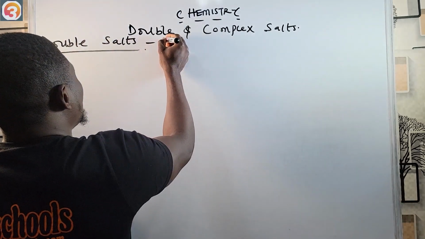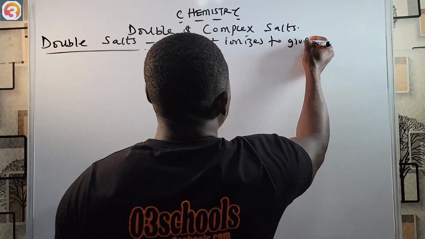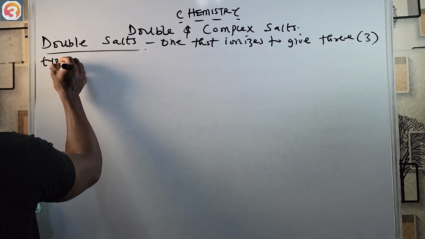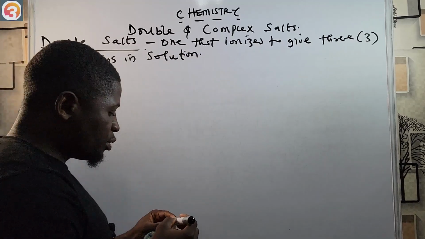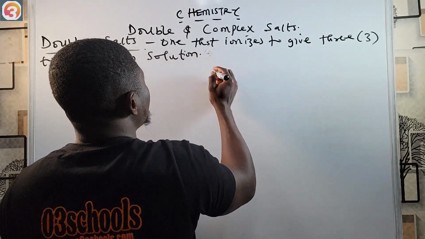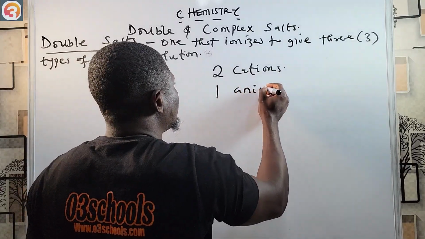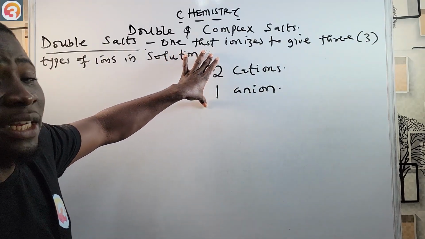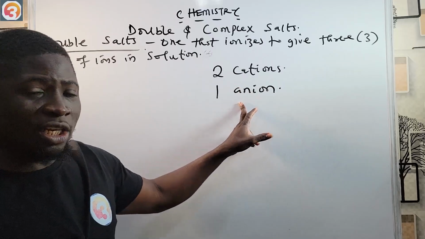They are usually two cations and one anion. So a double salt ionizes in solution to give three types of ions, two are usually cations and one is usually an anion.